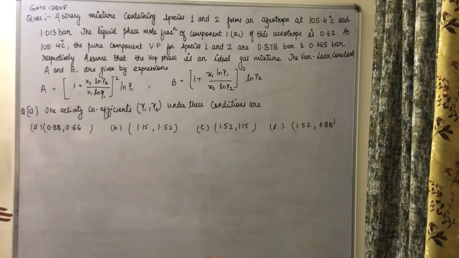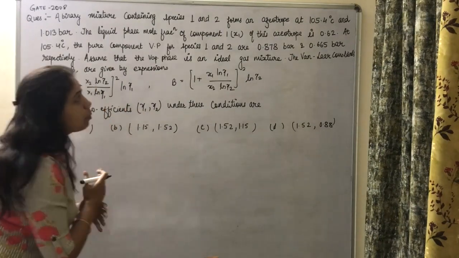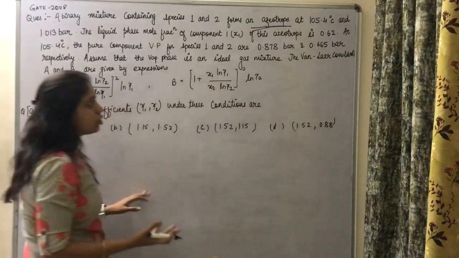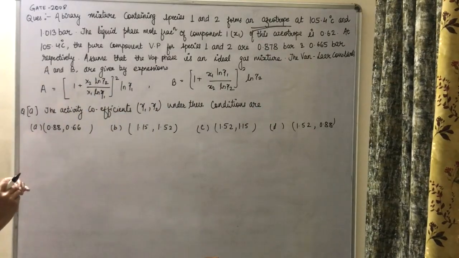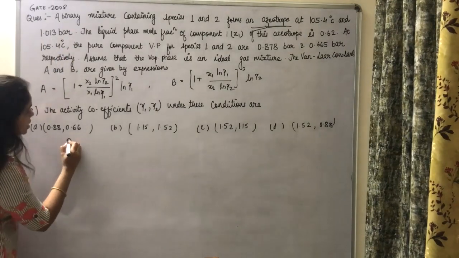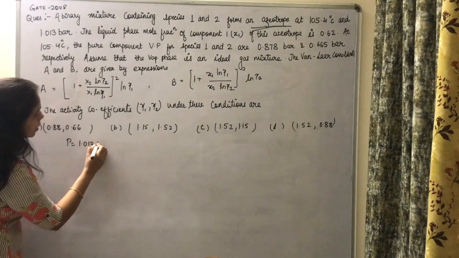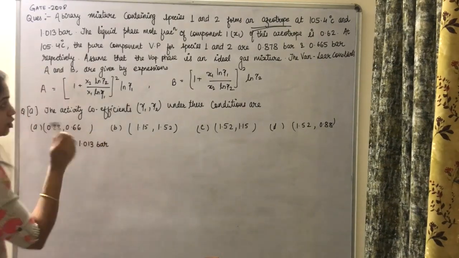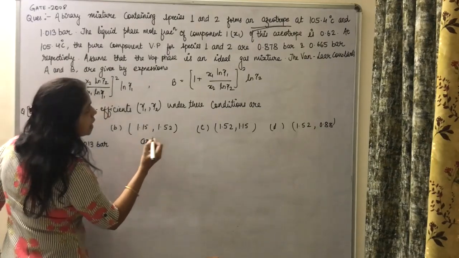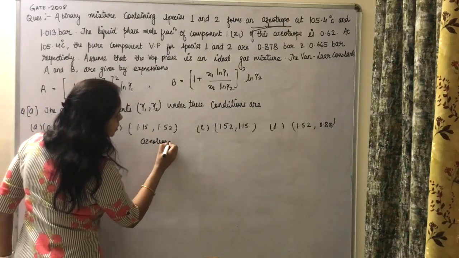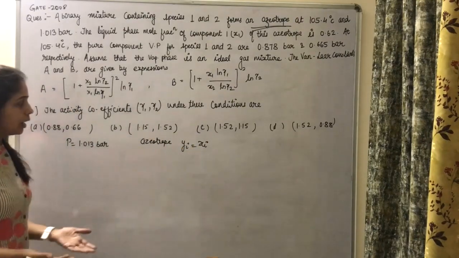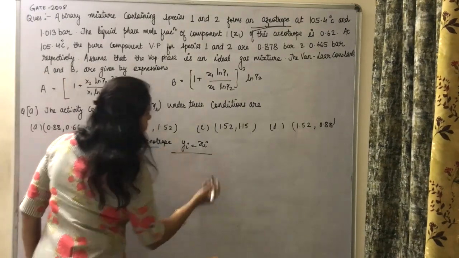So let's find out what is given. The first thing is an azeotrope. It is forming an azeotrope at 105.4 degrees centigrade and 1.013 bar. So pressure is given, total pressure is 1.013 bar, right? And it forms an azeotrope. So what is the condition for an azeotrope? We know that the condition for the azeotrope is that the mole fraction in the vapor phase is equal to the mole fraction in the liquid phase. So this is the condition for azeotrope.